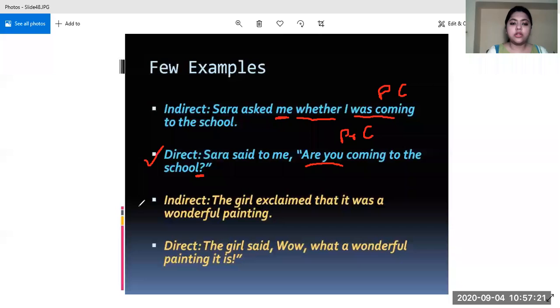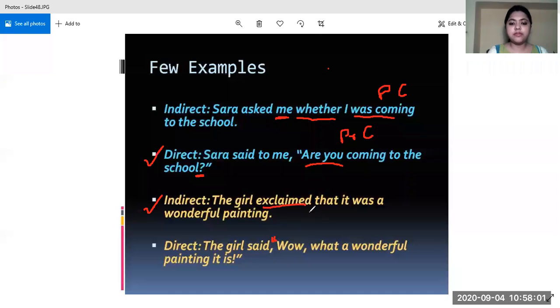All right. So now let us look at the next example. This is the example of an exclamatory sentence. The girl exclaimed that it was a wonderful painting. Now, this exclamatory sentence is easy to identify because such kinds of reporting verbs are there, like exclaim, with joy, with sorrow, all these kinds. So we can very easily make out that this is an exclamatory sentence.